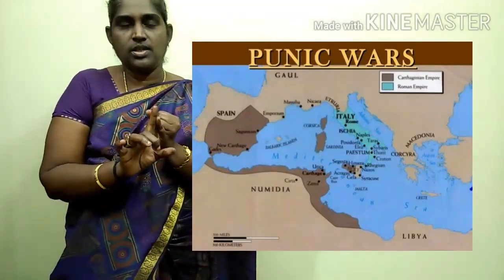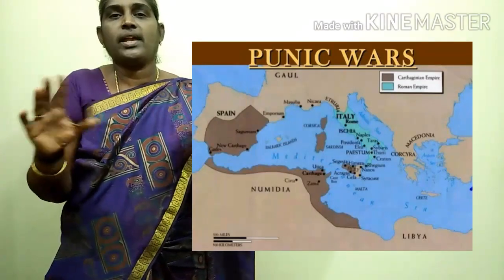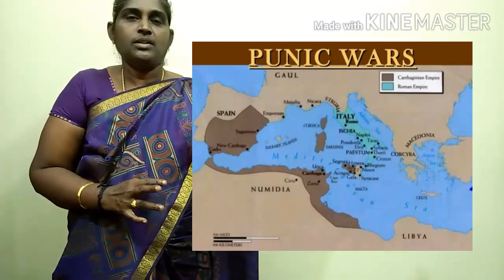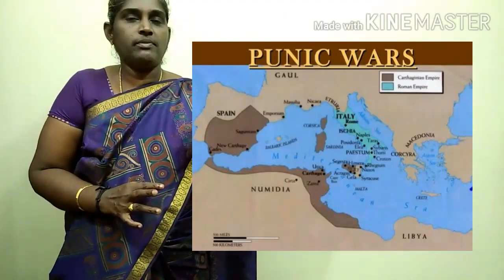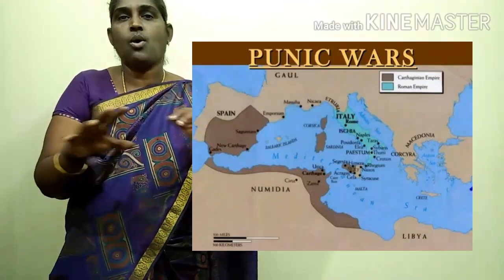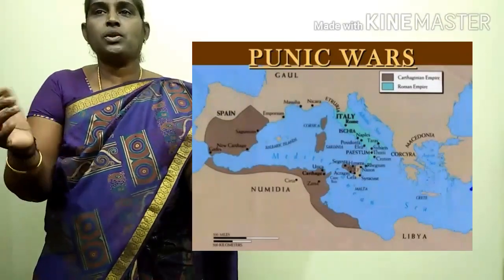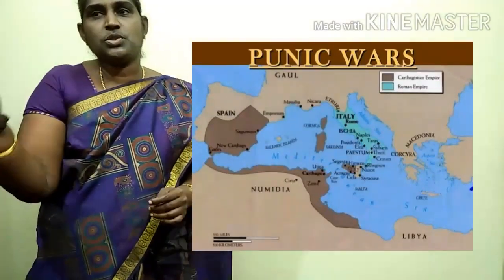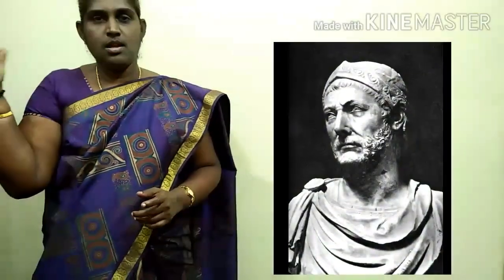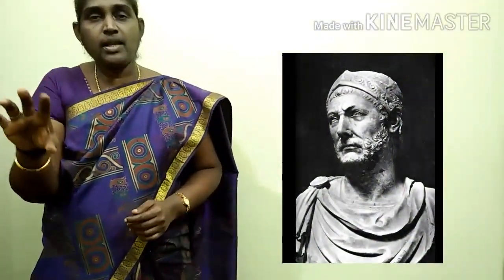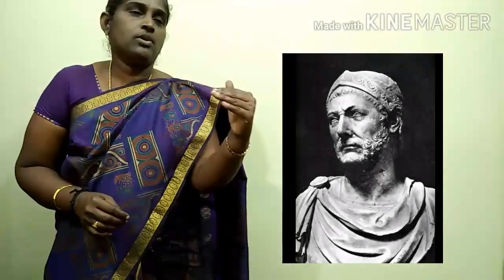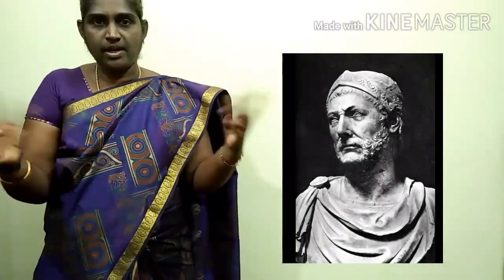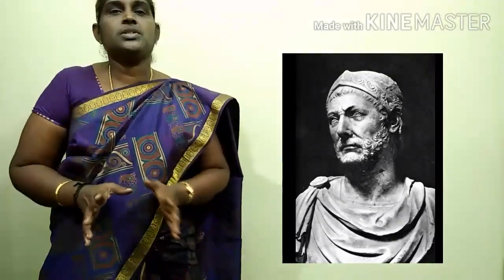So Carthage and Rome fought against each other. Totally three wars were there, and these three wars between Carthage and Rome were called the Punic Wars. The army of Carthage was led by Hannibal, and the army of Rome was led by Fabius.